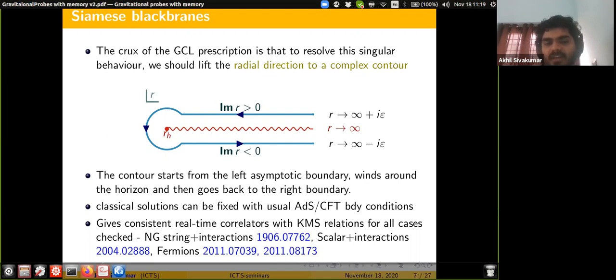So the checks to count are like the dynamics of a Nambu-Goto string, plus its interactions up to quartic order. So linearized plus up to quartic order Nambu-Goto action, which reproduces the dynamics of a Brownian quark in the boundary.